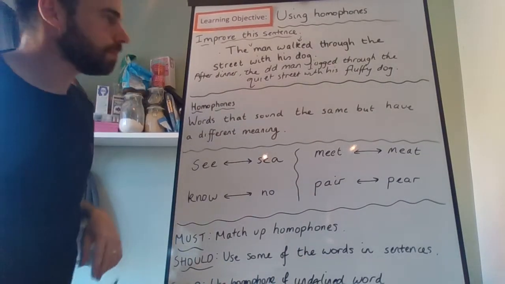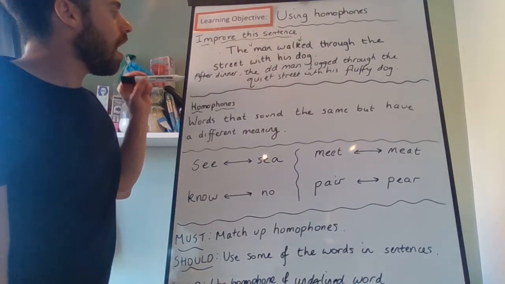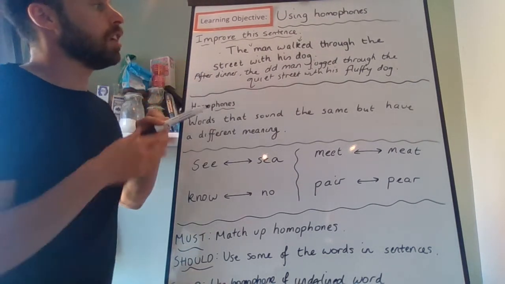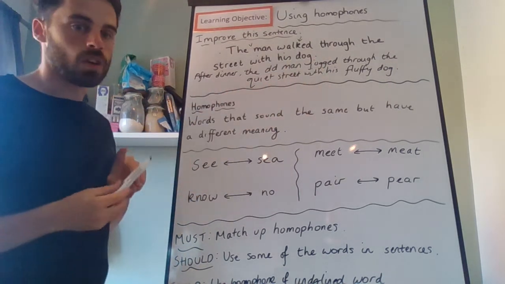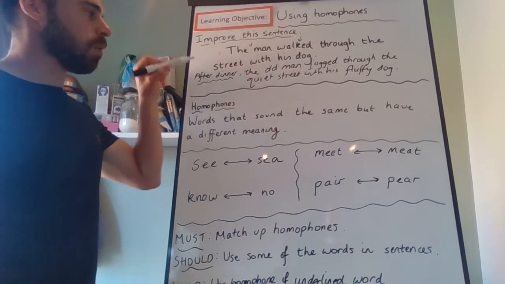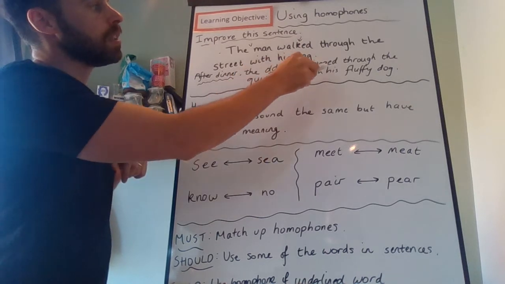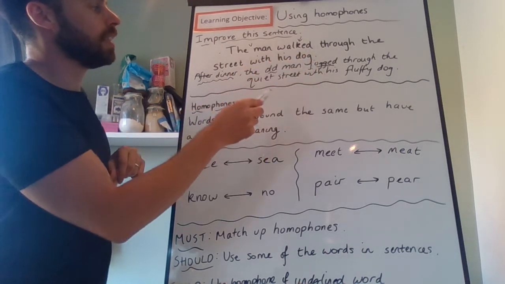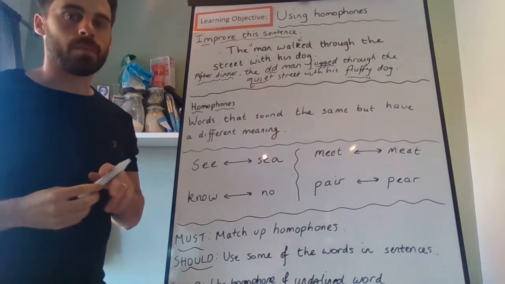Hello, Year 3. Here's my improved sentence. After dinner, the old man jogged through the quiet street with his fluffy dog. So I've changed the opening of the sentence. I've said when the man did this. I've added in a describing word. I've changed the verb. And again, added in a couple more adjectives, a couple more describing words.